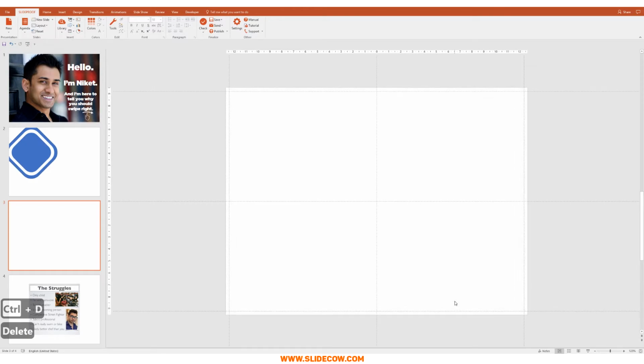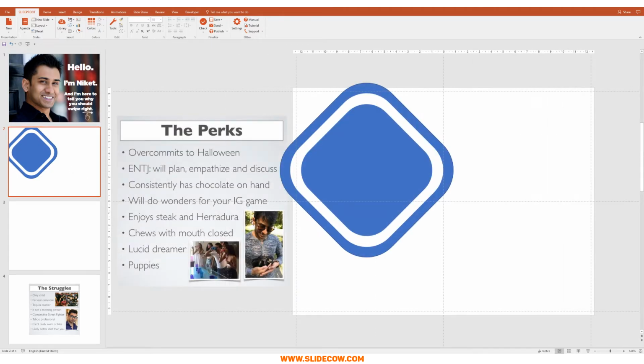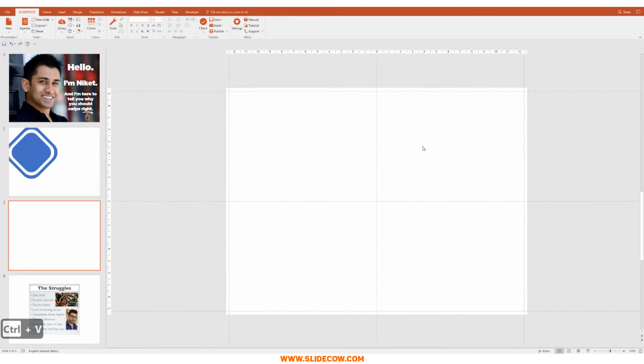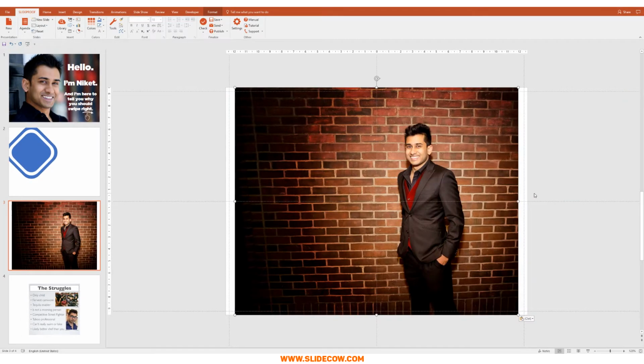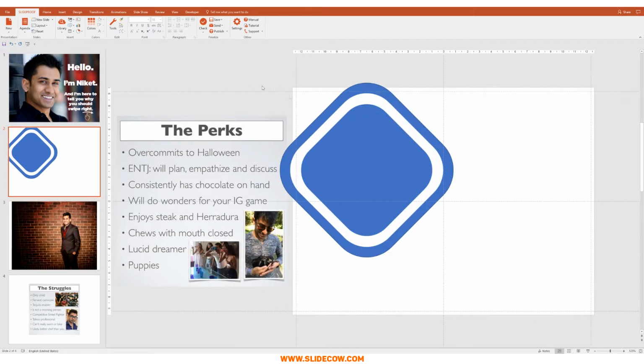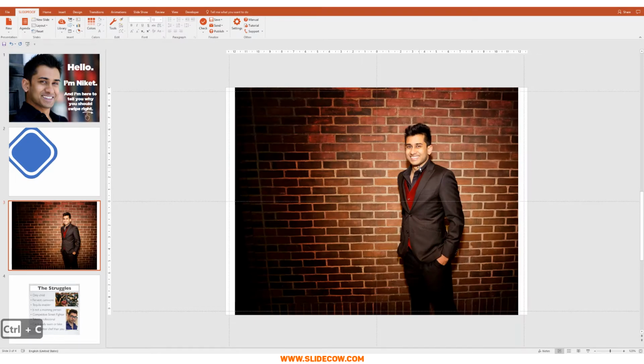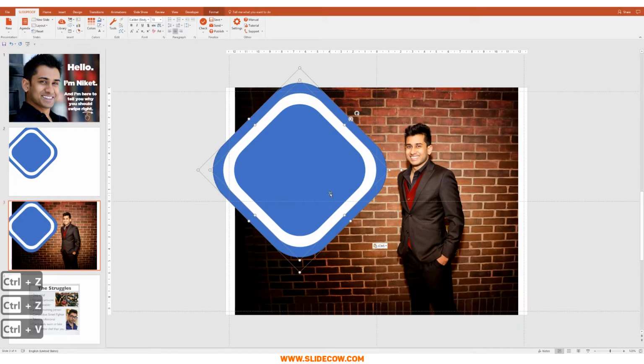It's simply because this slide is going to enable us to crop the picture, and we can move it later. This slide already has the content that we need. So I'm just going to bring in this great picture of Niket over here. He's smiling, dashing in his suit in front of a big wall, ready to go, ready to take you on that date. So I'm going to go back to slide 2, copy these 2 images that you see over here, and bring them into this slide right over here.